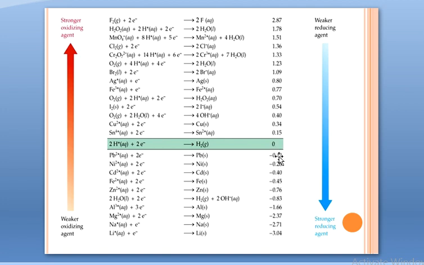Reduction potentials. All of these which have a negative reduction potential, which basically undergo oxidation with respect to standard hydrogen electrode, all of these metals only, on reacting with an acid, will release hydrogen gas. These ones above hydrogen, they will not release hydrogen gas when they react with an acid.